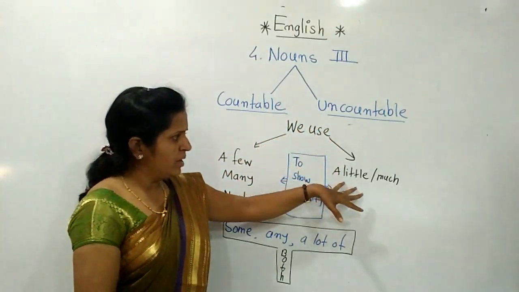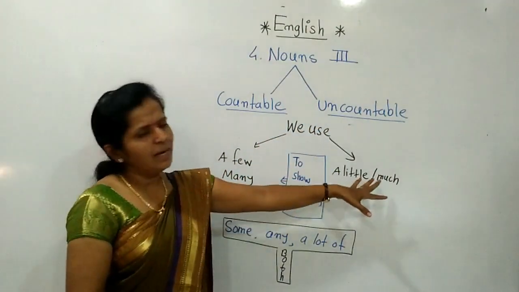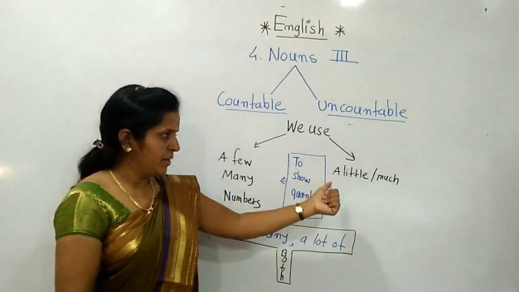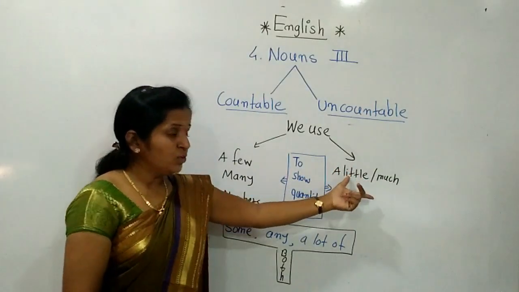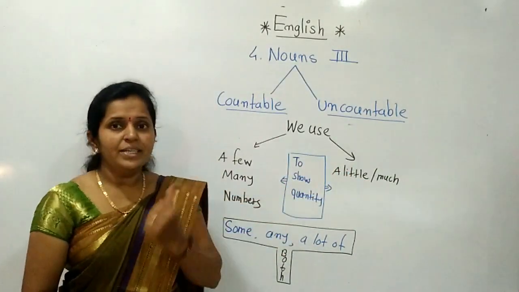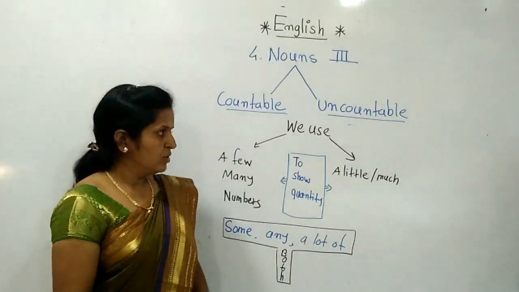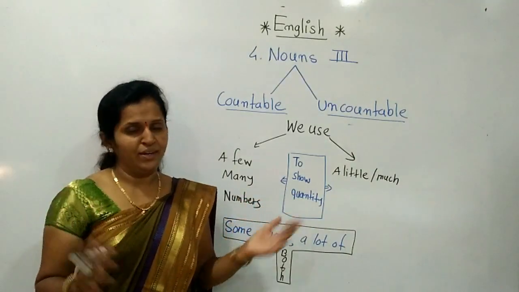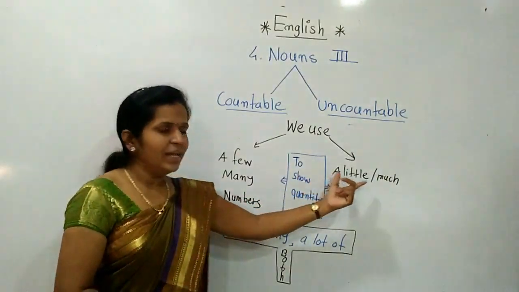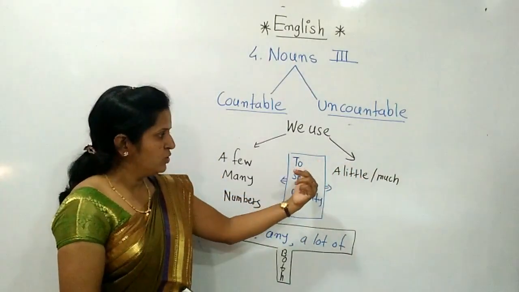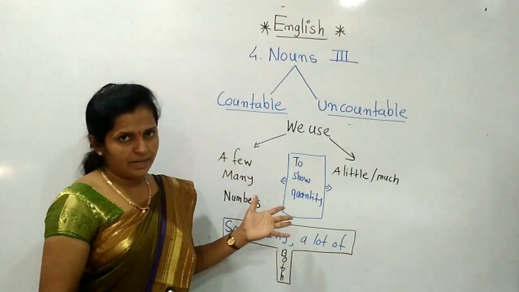And for uncountable, a little and much. A little and much, both words have the same meaning. These words are used. Give me a little ink. It is too much heavy rain. In this way, a little and much, these words are used to show the quantity of that noun.